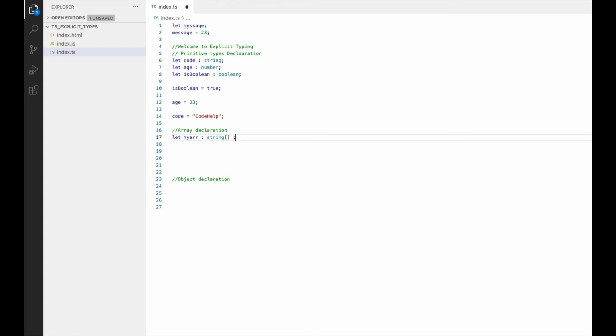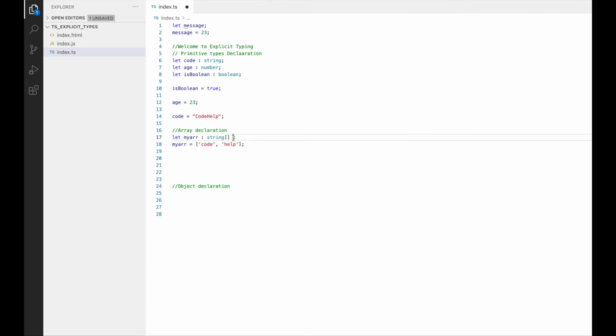Like if I do myAr equals open close square bracket and inside it 10 comma 20, then it would give me an error as these are numbers and not strings. But then if I do myAr equals a string code and another string help, then that would work fine.